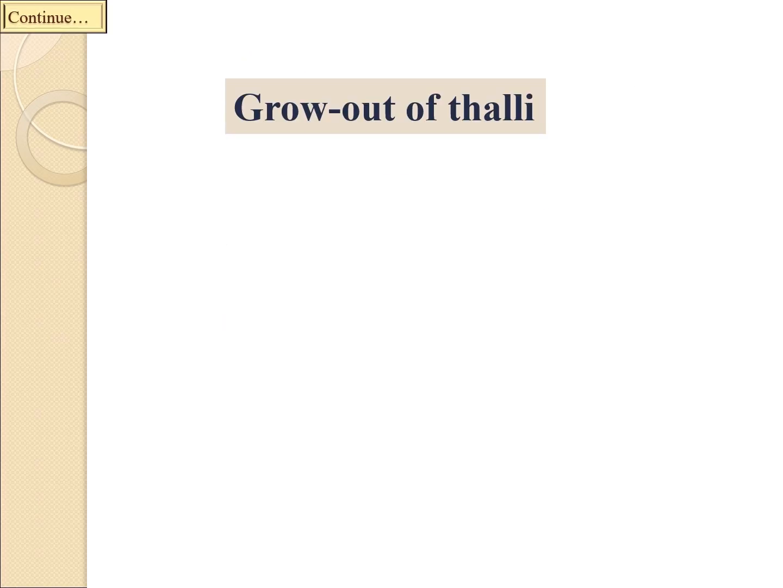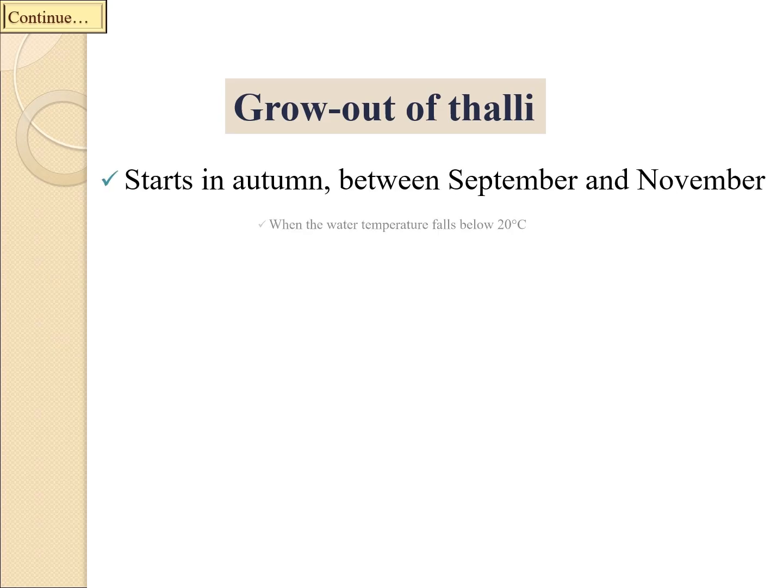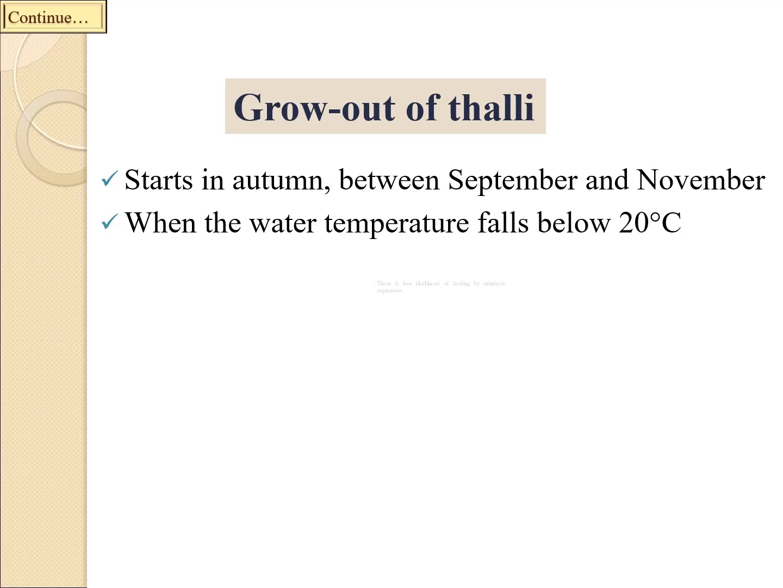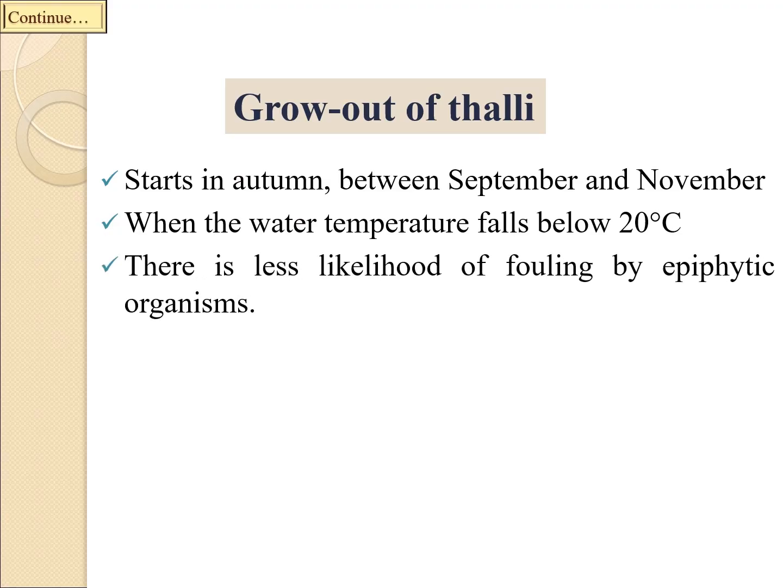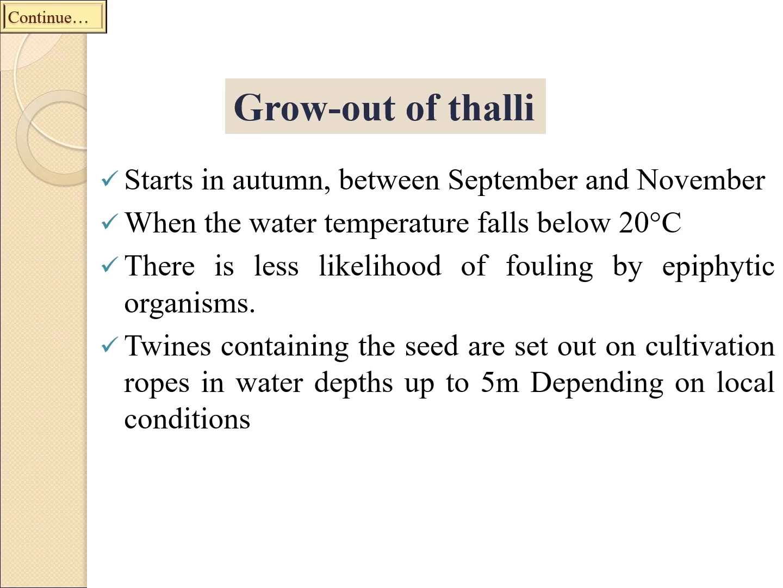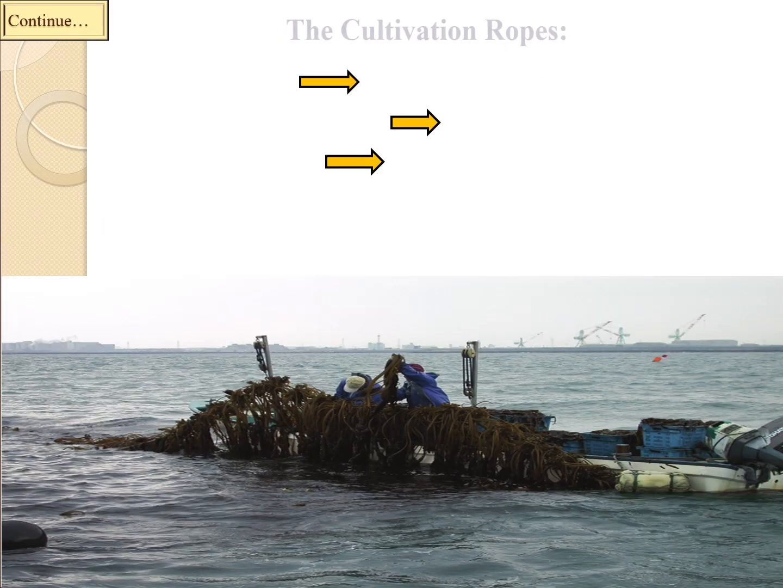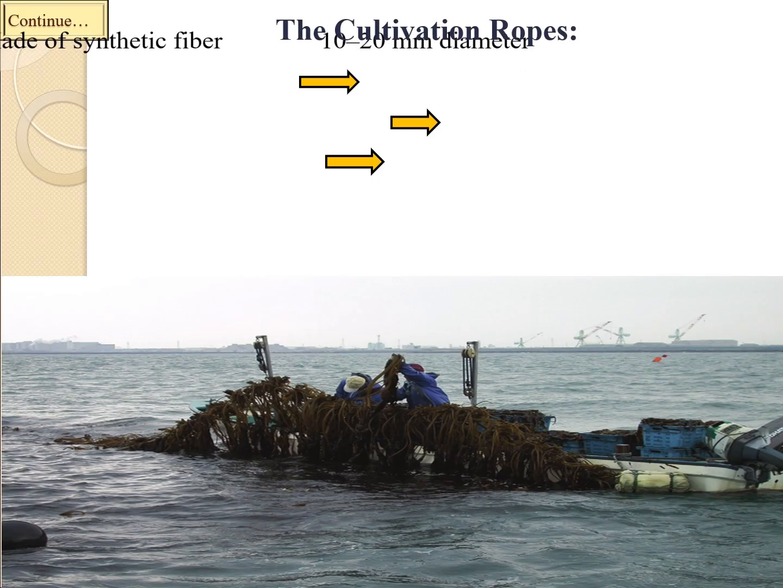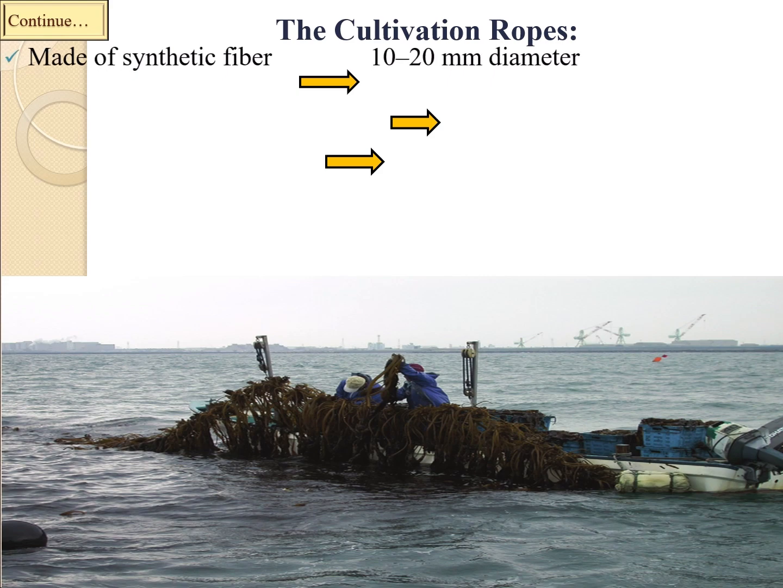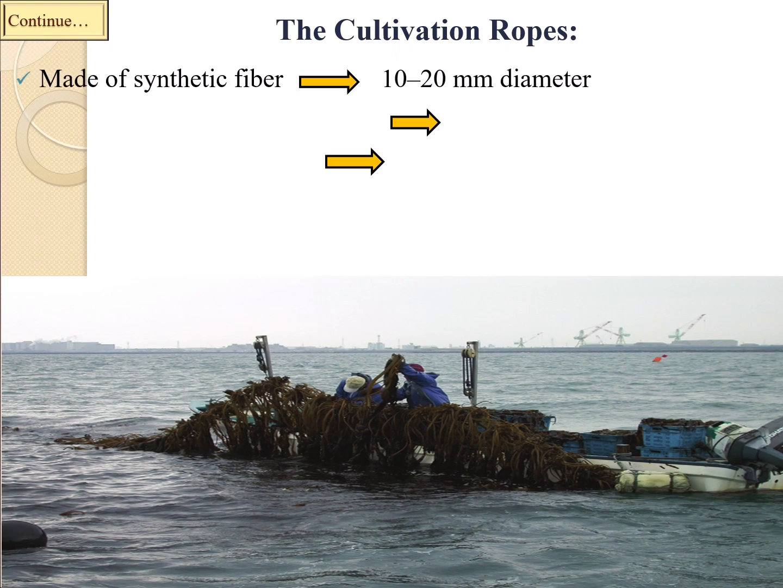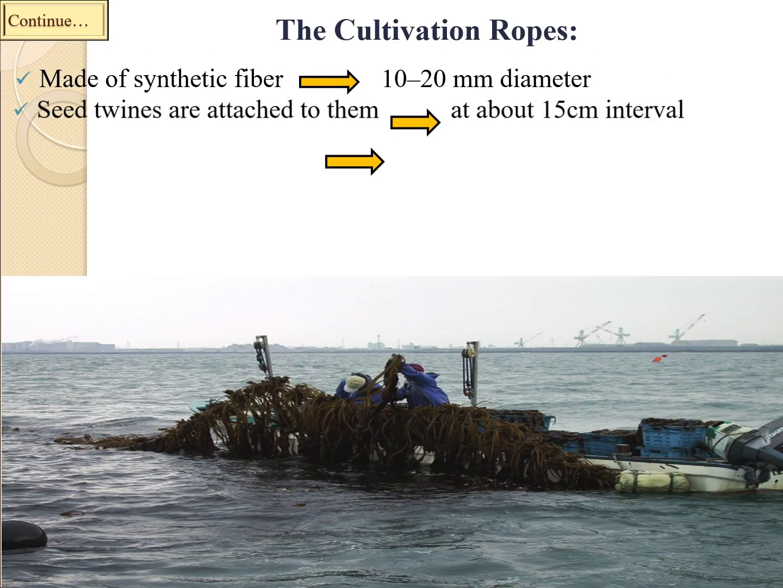Grow out of thalli starts in autumn, between September and November, when the water temperature falls below 20 degrees centigrade. There is less likelihood of fouling by epiphytic organisms. An epiphyte is an organism that grows on the surface of a plant and derives its moisture and nutrients from the air, rain, water in marine environments, or from debris accumulating around it.